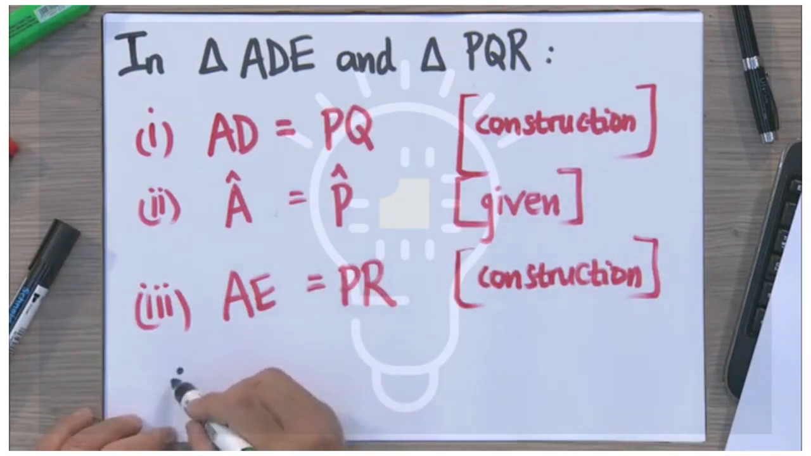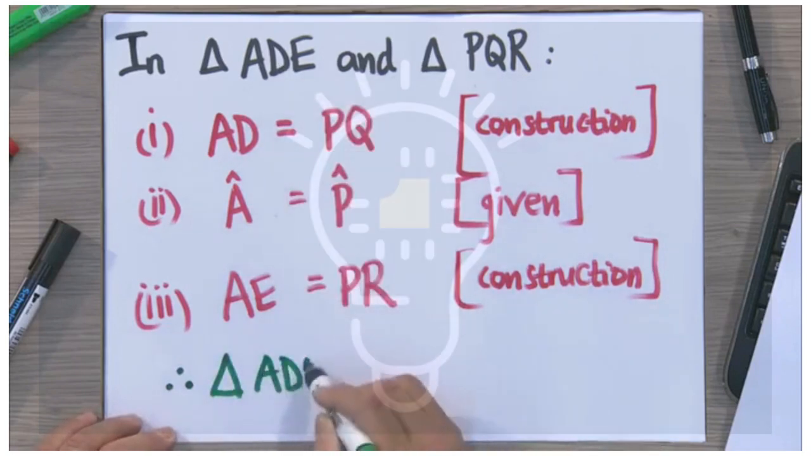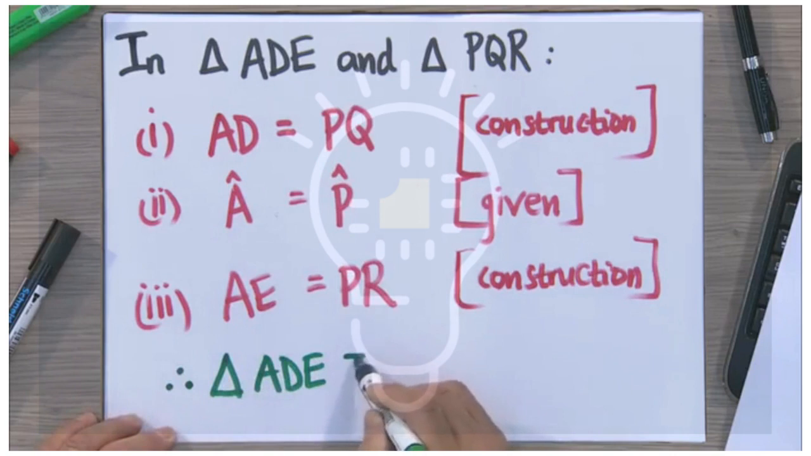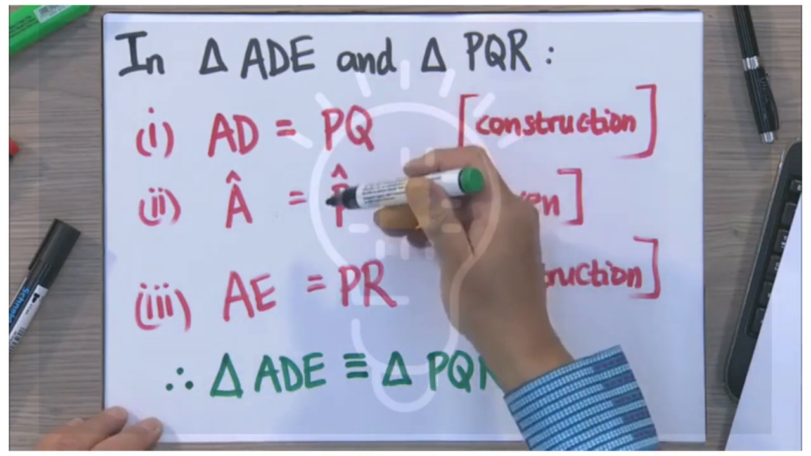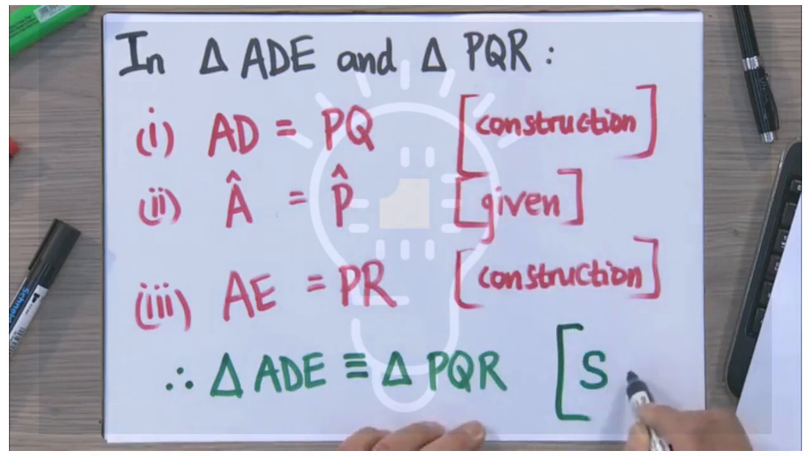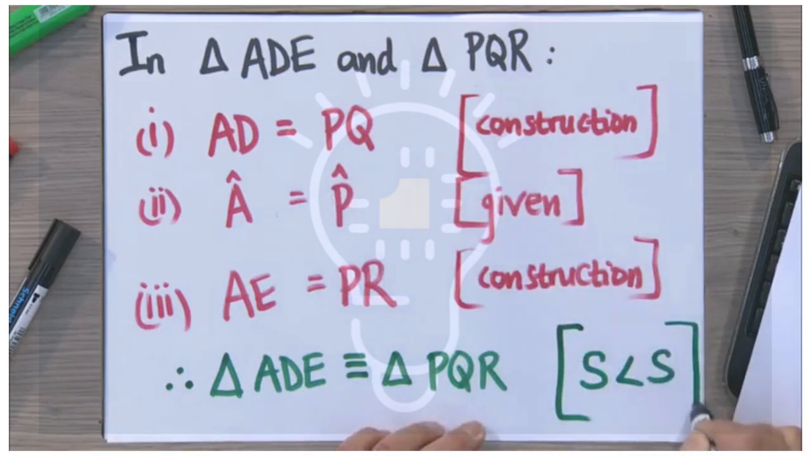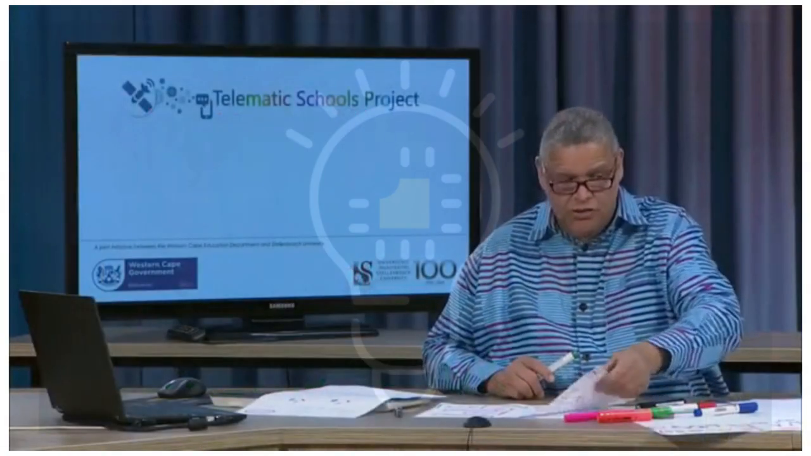Well, therefore, triangle ADE is congruent, notice how we write that, to triangle PQR. And look at this, grade 12s, side, angle, side. We put the condition on the side here. Side, angle, side. There we have it. Right? That's how we solve this particular part of the rider. Now, with that in mind, we know that those are congruent.